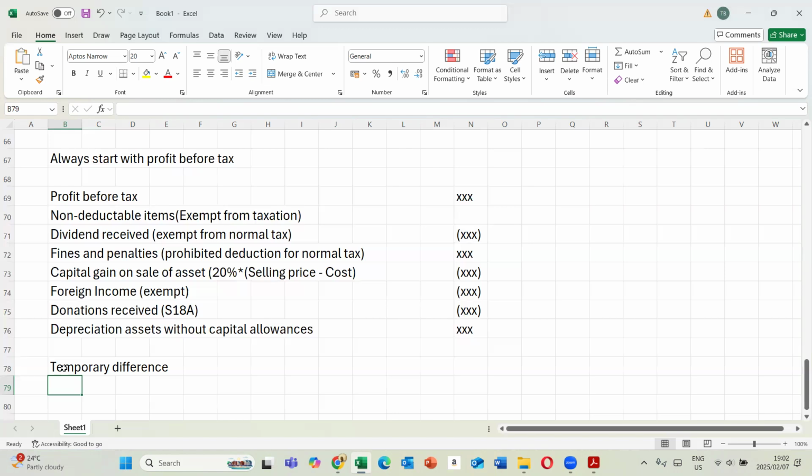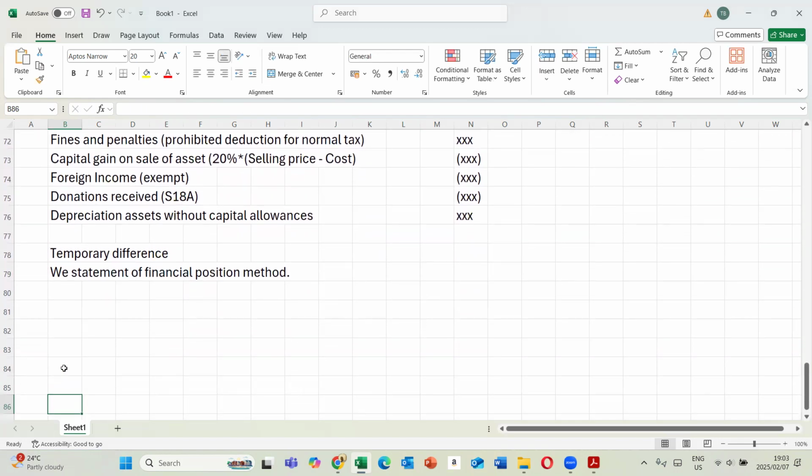So for temporary difference, we use the statement of financial position method. How do you go about it? So let's say calculation of temporary difference.